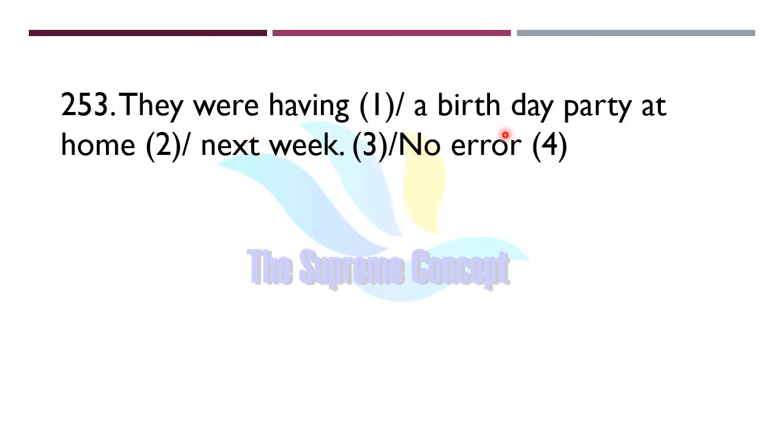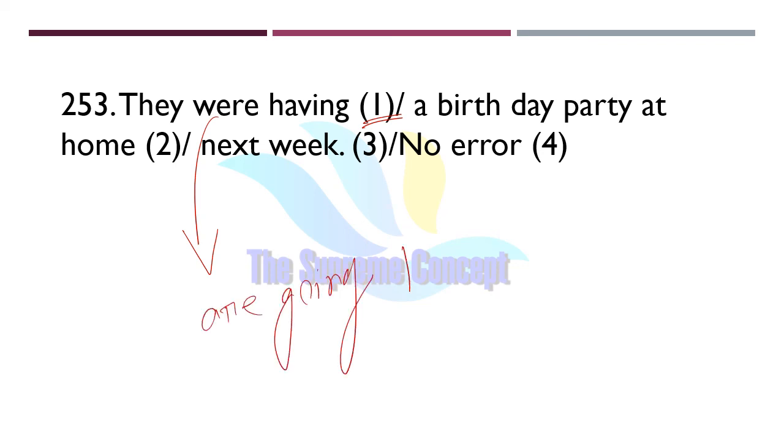They were having a birthday party at home next week. Now find out where exactly the error lies in this question. Yes, so error lies in part number 1. Okay, so instead of they were having a birthday party, we will use a present indication. That is, we can also represent it using present progressive, like they are going to have. Okay, so we can use this one, like they are going to have a birthday party at home next week.